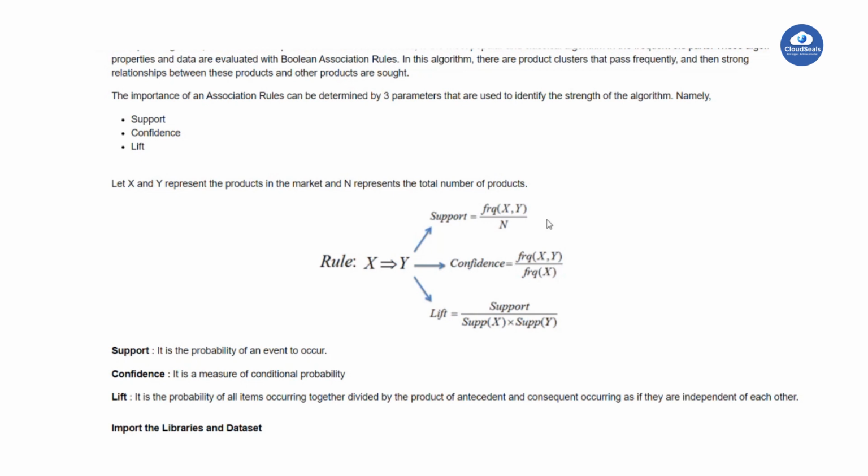Coming to the confidence, it is the conditional probability here. For example, if transaction A is bought, what is the confidence of buying transaction B? That means how many times transaction B occurs whenever transaction A occurred. Whenever we want to calculate probability, what will we do? In the denominator, we will place the total possible outcomes. What are the total possible outcomes here?